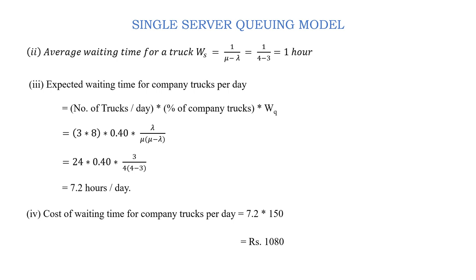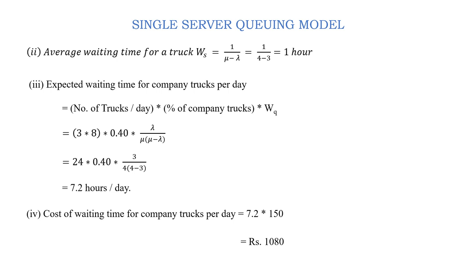So it is lambda by mu into mu minus lambda. So 24 into 0.4 into 3 by 4 into 4 minus 3. So 4 6s are 24. So 6 into 0.4, it is 2.4. 2.4 into 3 in the numerator, which is 7.2 hours per day.